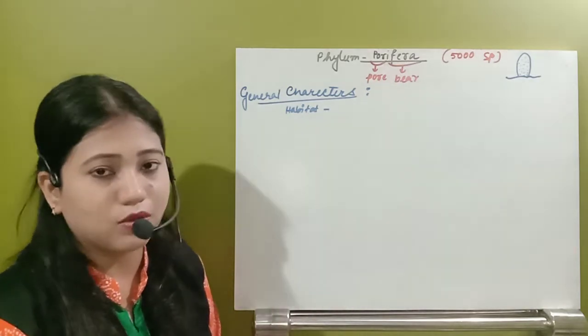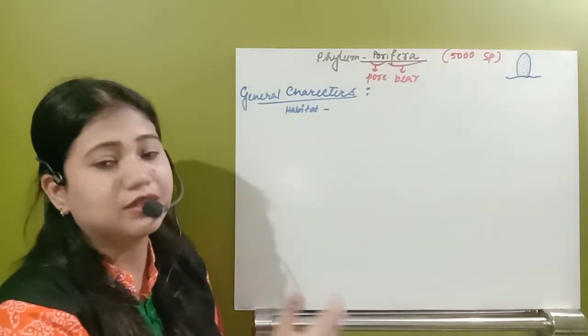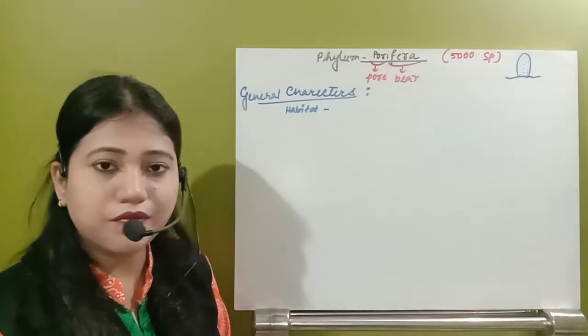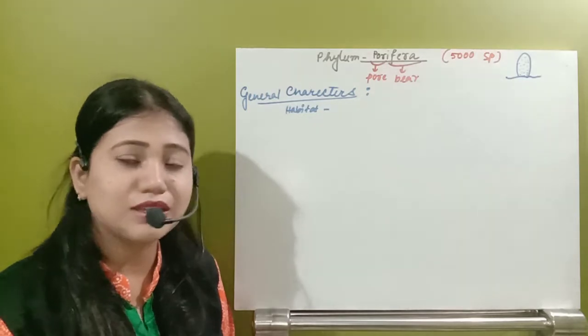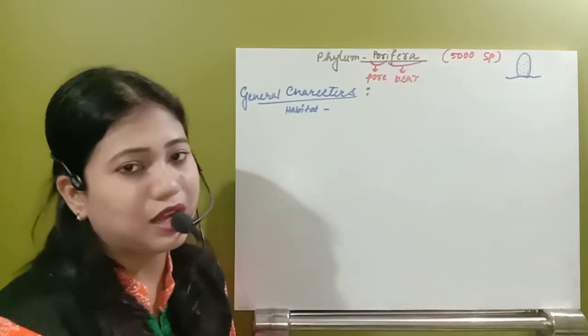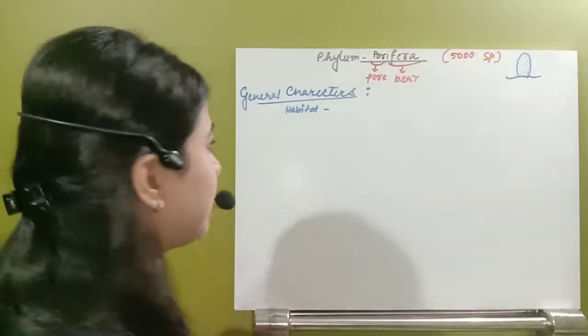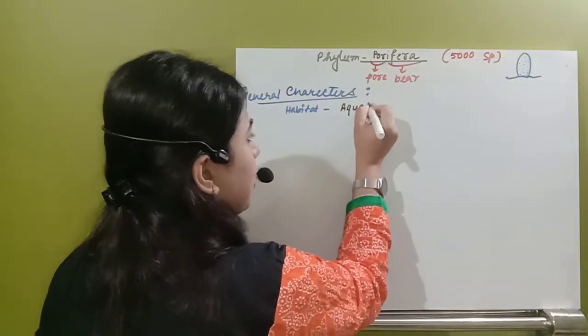These are also aquatic. Whenever we start studying all these phyla, we will get to know that primitive organisms are aquatic organisms, and gradually they became terrestrial. So this is the most primitive group of animals. So that's why they are aquatic organisms.